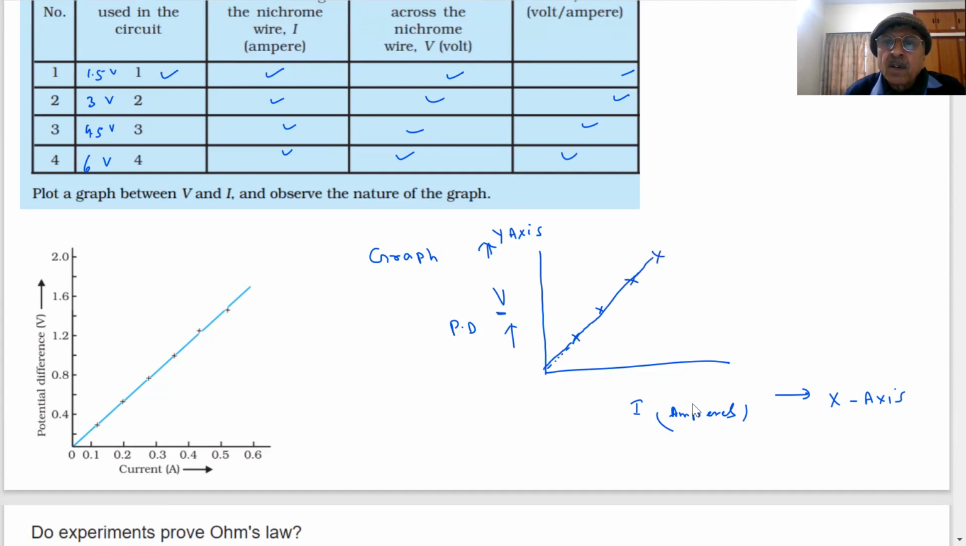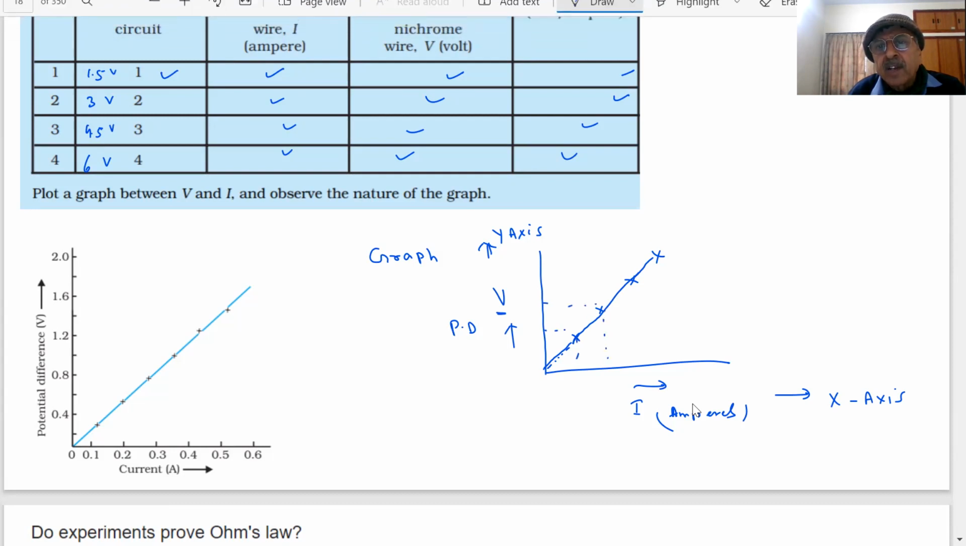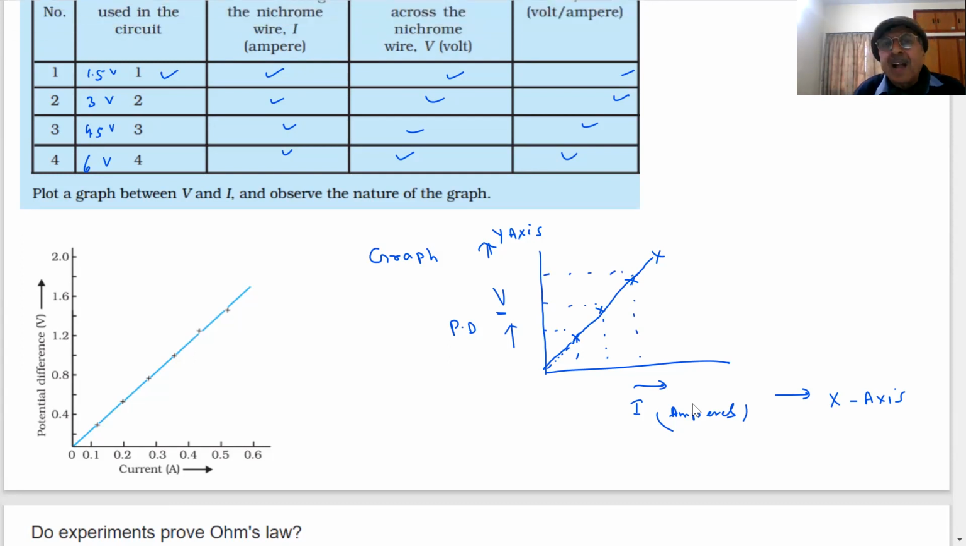Clear? I increase the voltage, current increases. This is increasing this side. As I increase the voltage, current increases. Okay? And if I join the points, what type of graph is this? It is a straight line graph. What does this graph show? This shows that V is directly proportional to I. Is it clear? Tell me.